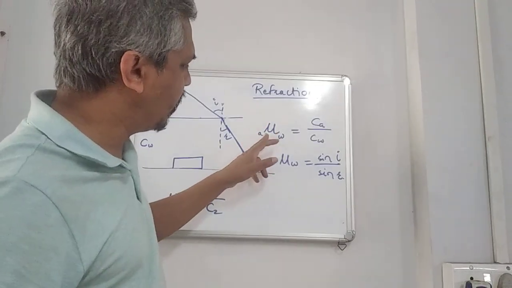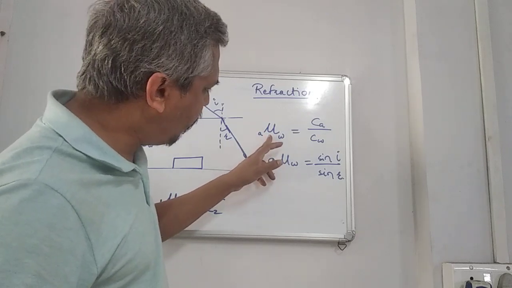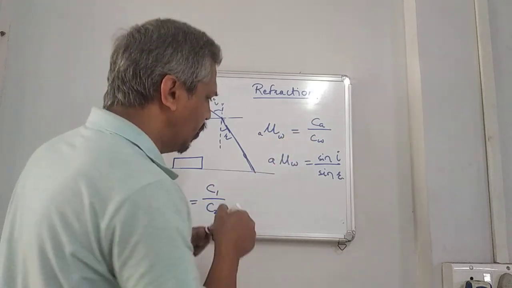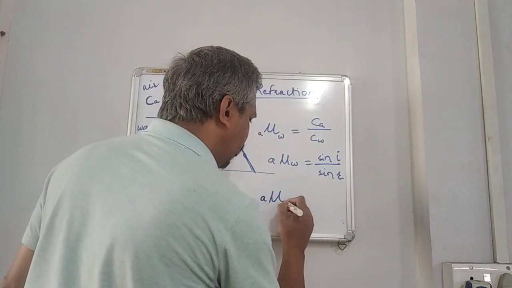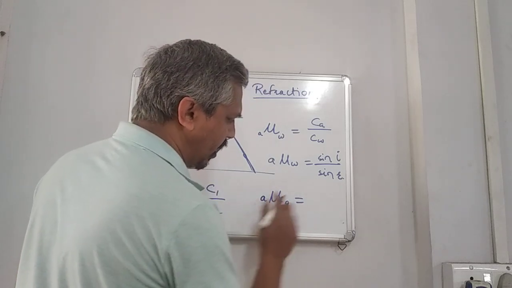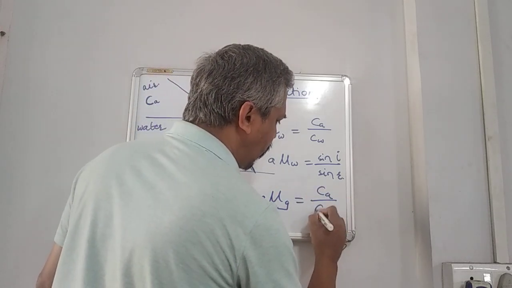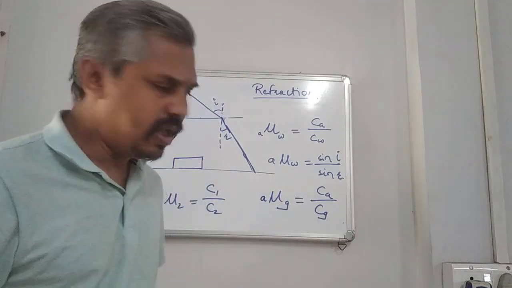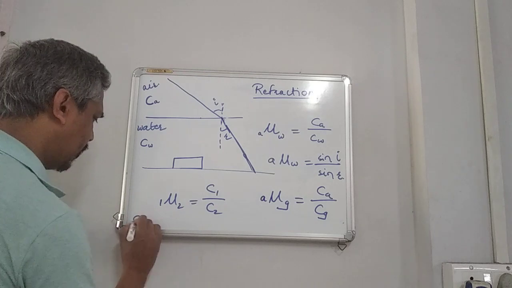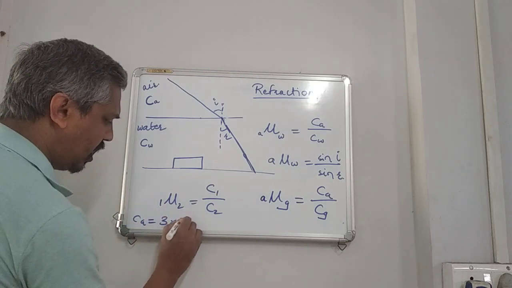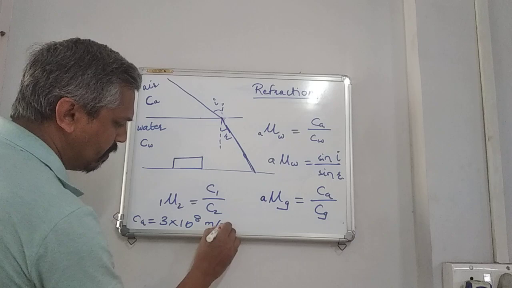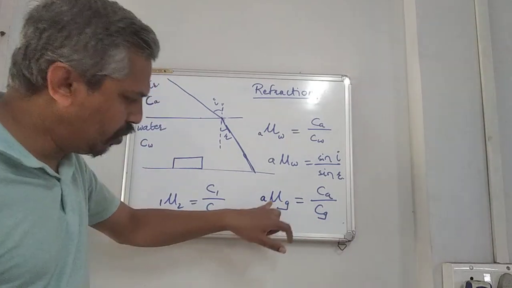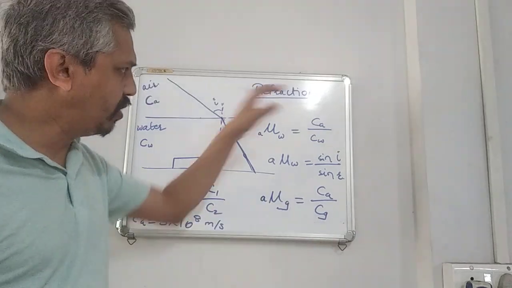So we have the refractive index of water with respect to air, A mu W, is equal to CA upon CW. Similarly, refractive index of glass with respect to air is CA upon CG, speed of light in air upon speed of light in glass. We know that the speed of light in air is 3 into 10 raised to 8 meter per second. So if you know this value, we can calculate this value. Or if you know this value, we can calculate this value. That's how the numericals can be solved.